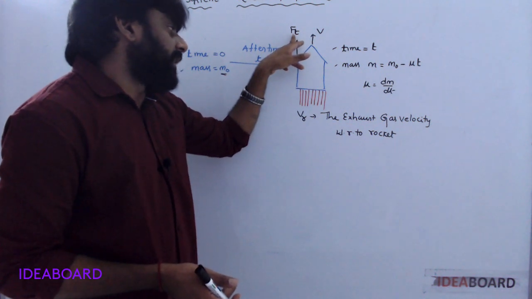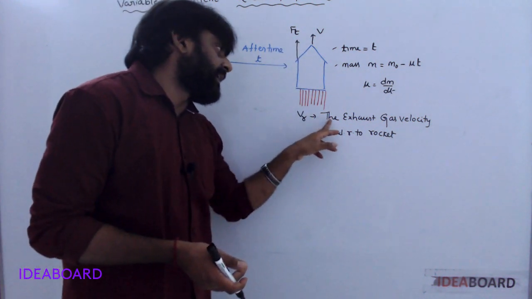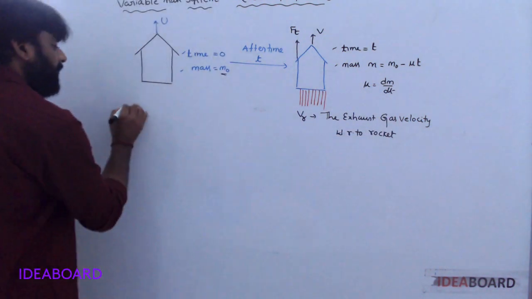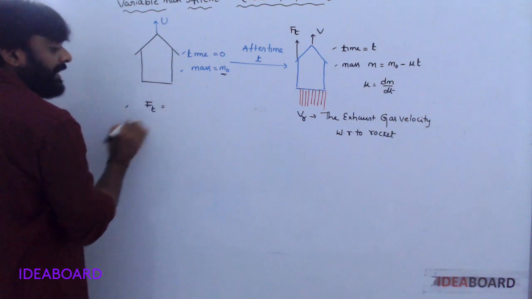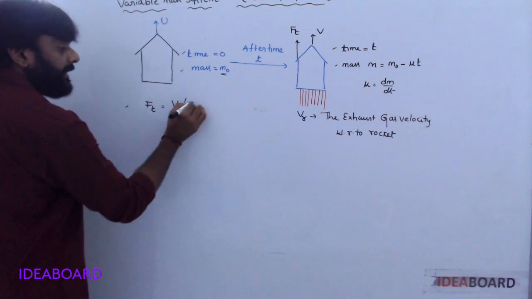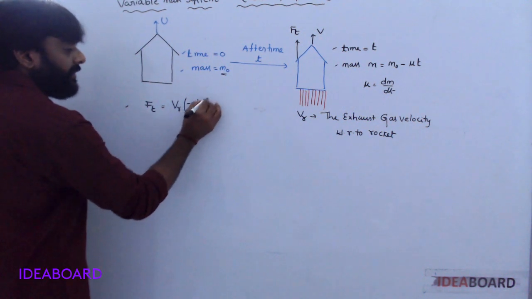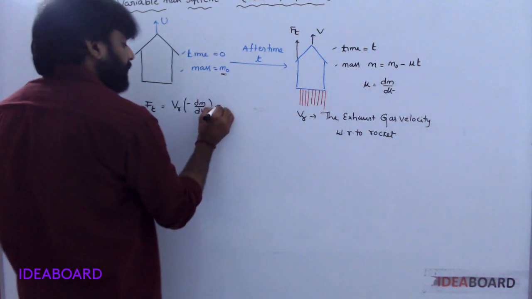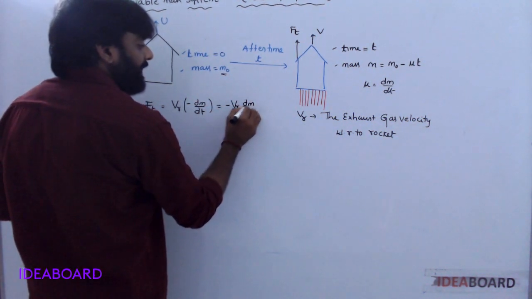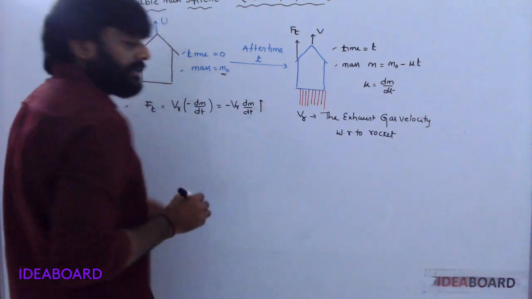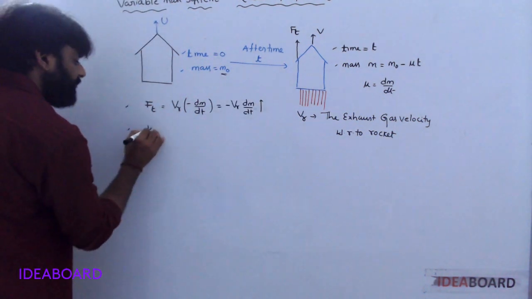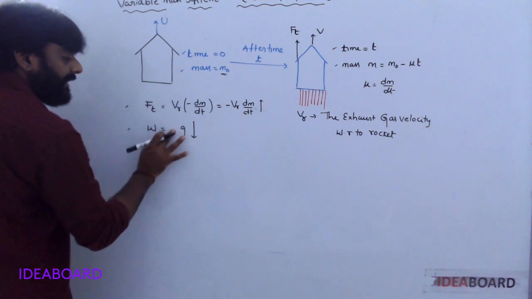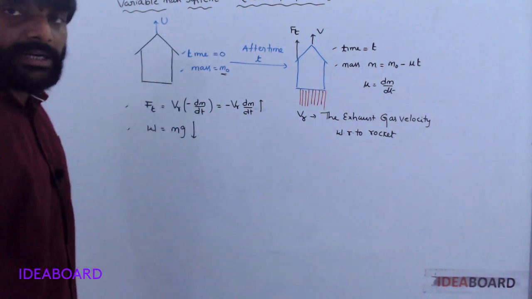So the upward thrust on this rocket is this one. VR is the exhaust gas velocity with respect to the rocket. First of all, F suffix T is equal to V suffix R into minus dm by dt. Why have I taken minus? Because fuel is decreasing. So minus VR into dm by dt. Direction is upwards. Weight is equal to mg, in the downward direction.